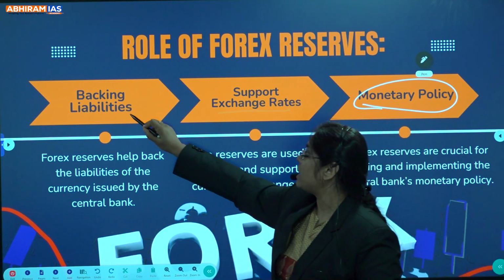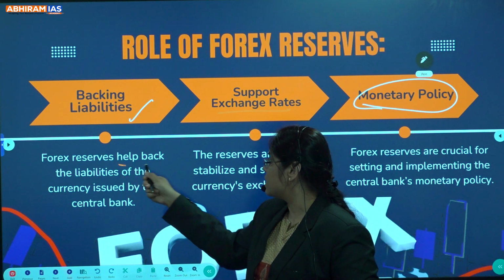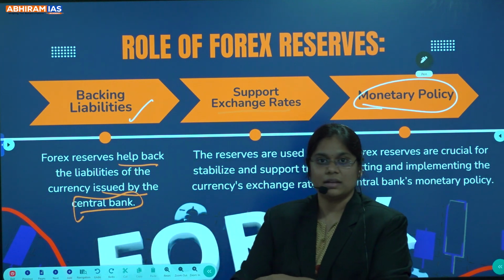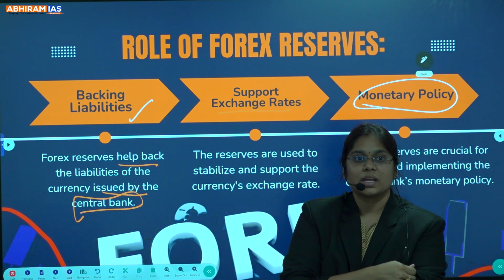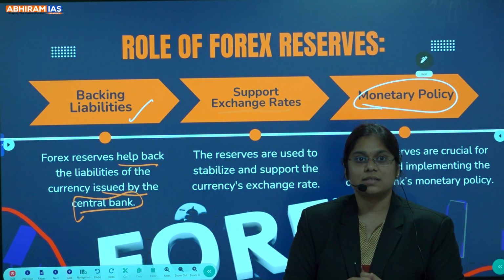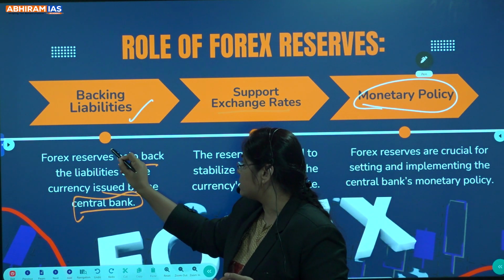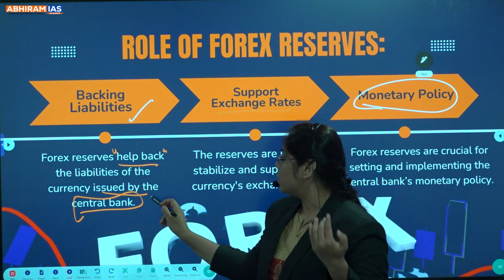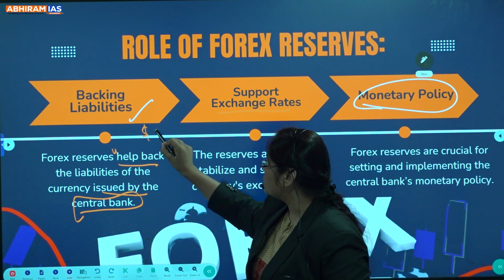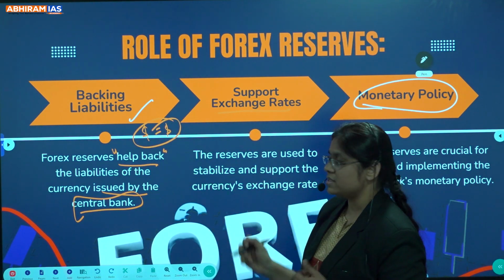The first thing is liability. What is liability here? So basically, these Forex reserves help back the liabilities of the currency issued by the central bank. Clear? What are the liabilities? Which we have to give to the other central banks. What is asset? Asset is nothing but the profit of our central bank, right? That means if they're giving in dollars, we can pay in dollars also back. Clear?